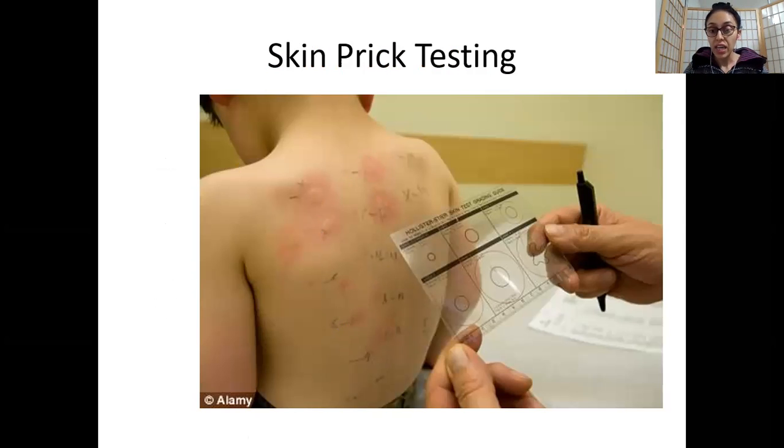Okay, so it could be, say, gliadin, or else it could be those specific proteins which are there in the peanut. Those kinds of things. Then you scratch the skin, and if it has this wheal and flare sort of rash, meaning the individual is allergic to that thing.